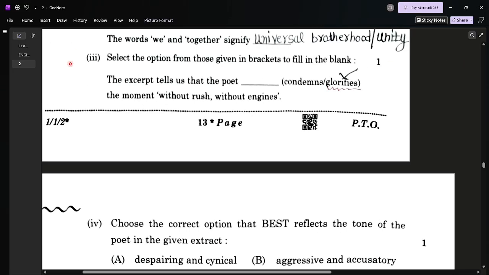Let's move to question number 3. Select the options from those given in brackets to fill in the blanks. The excerpt tells us that the poet, and here two options are given in the bracket, condemns or glorifies. So here the answer would be glorifies. The excerpt tells us that the poet glorifies the moment without rush, without engines, not condemns, glorifies.